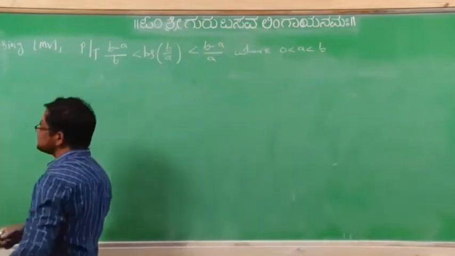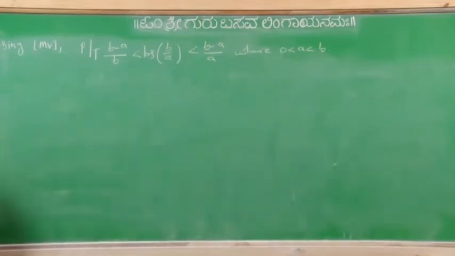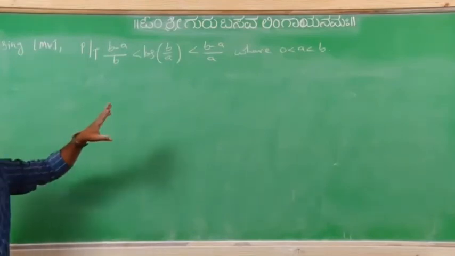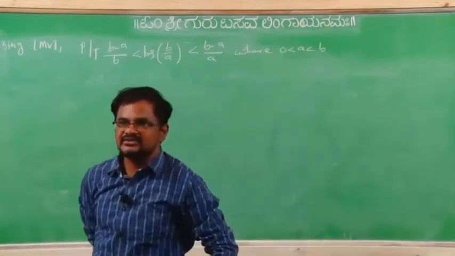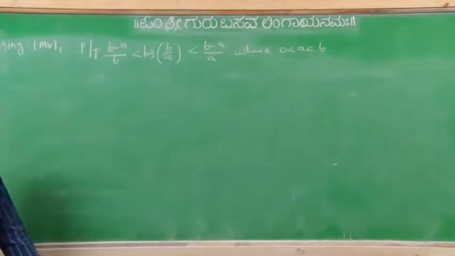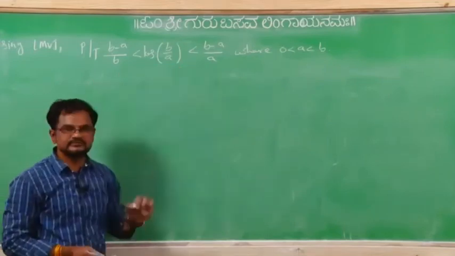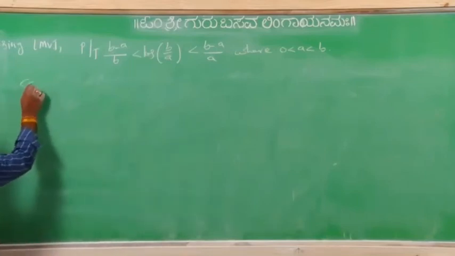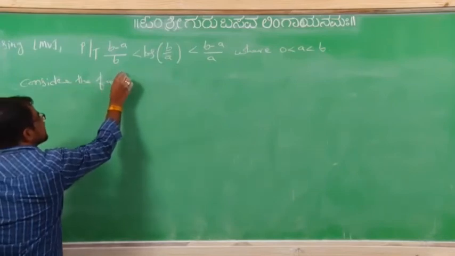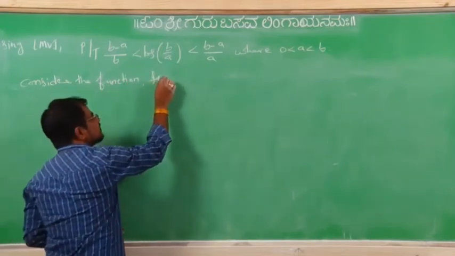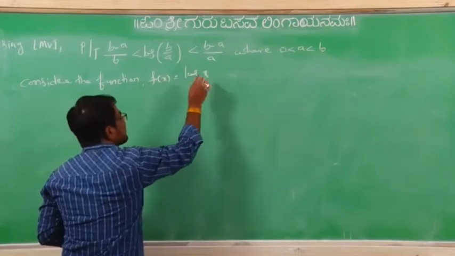Now here, using Lagrange's mean value theorem, b minus a by b less than log of b by a less than b minus a by a, where a greater than 0, b also greater than 0, both are positive only, like that previous problem also. Right. So what we have to consider by observation, this one we have to prove. Means consider the function f of x equal to what? Log x to the base e, or not?